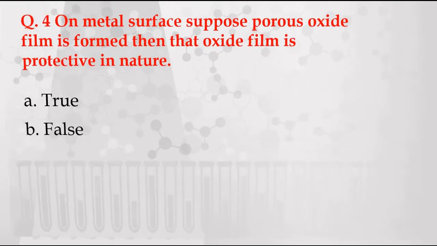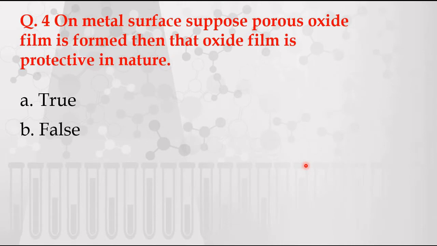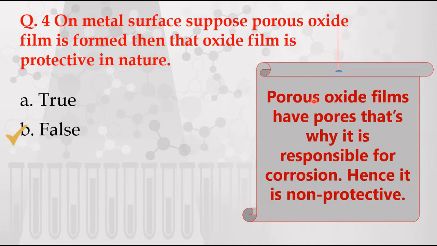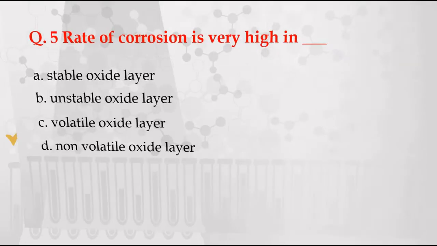Next question. On metal surface, suppose porous oxide film is formed, then oxide film is protective in nature. The statement is true or false? The statement is false, because porous oxide film have pores, that's why it is responsible for corrosion and hence it is non-protective in nature.